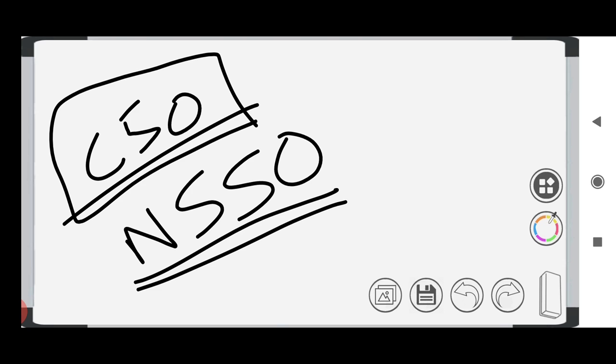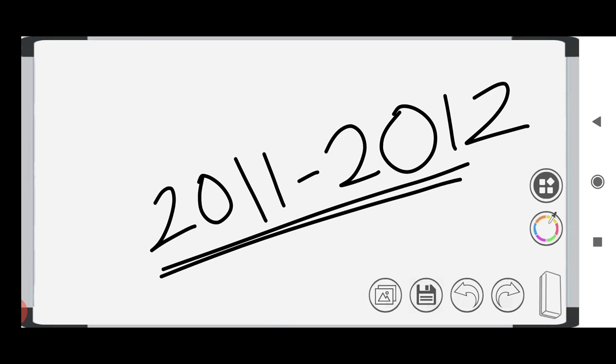NSSO will collect data from the field and give those data to CSO, and CSO will calculate the national income. For national income, the base year is 2011 to 2012. So these are the things relating to national income.